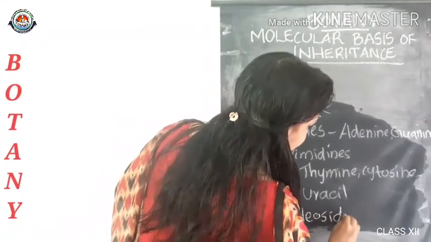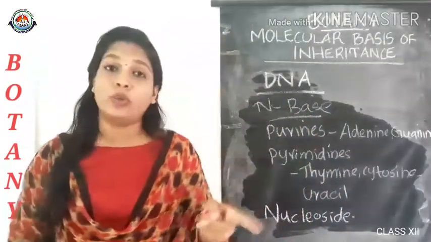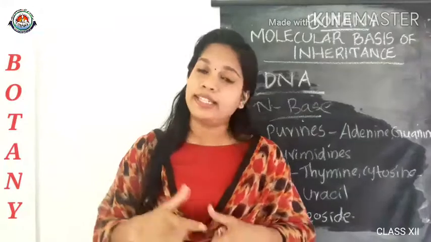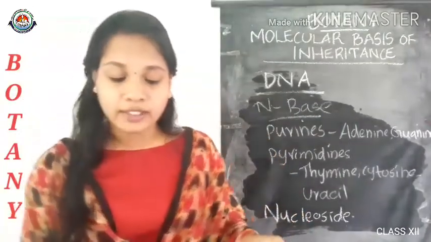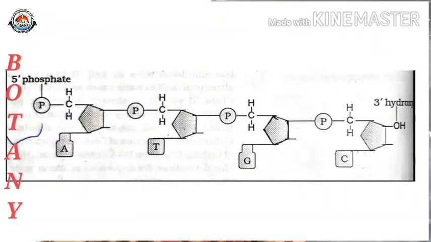Nucleosides are formed by linking the nitrogen base with the pentose sugar through N-glycosidic linkage. And there is a picture given in your textbook. You can see the pentose sugar, a 5-carbon compound, and the nitrogen base like A is linked to that pentose sugar with the help of N-glycosidic linkage.